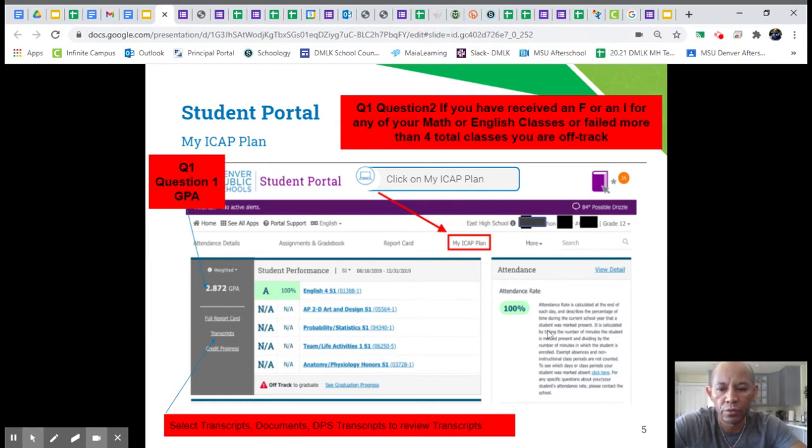So again, question 1 is your GPA. Right here on your student portal is where your GPA answer is. And for question 2, you're either on track or off track. Provide the best answer there.